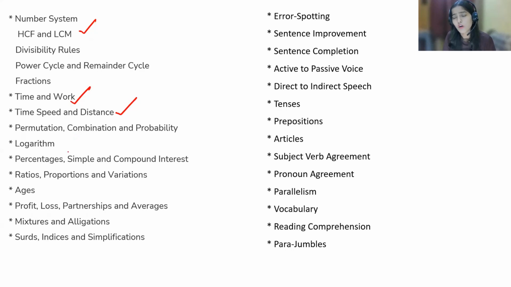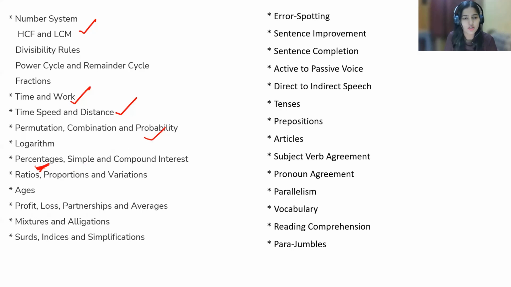Now permutation and combination, you must have already gone through the questions in your 11th and 12th, right? So these sort of questions will only be there. You don't think that very hard questions are going to be asked. That would be of the same level only, right? Easy only, basically.